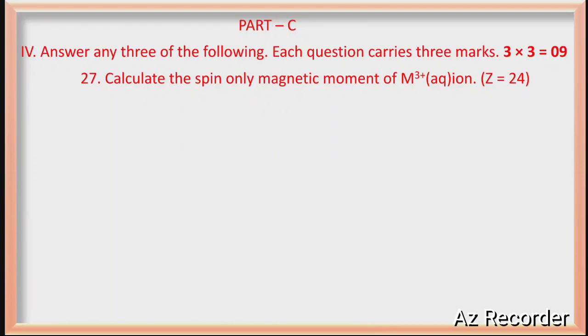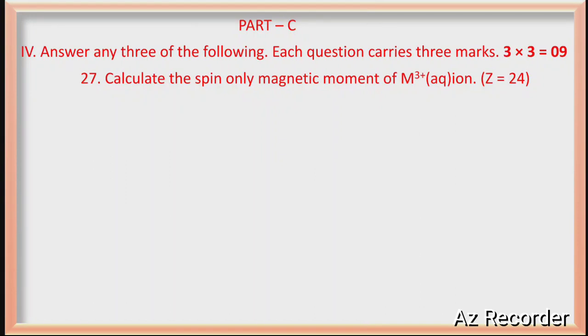Calculate the spin only magnetic moment of M3+ ion. M generally indicates a metal ion. Here they have mentioned Z is equal to 24. What is Z? Atomic number. If atomic number is 24, which metal is there? Chromium. Obviously, they are asking for spin only magnetic moment of chromium plus 3.